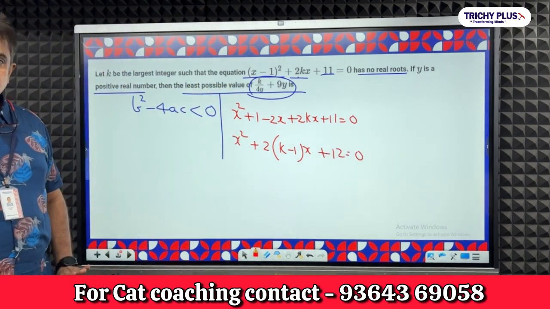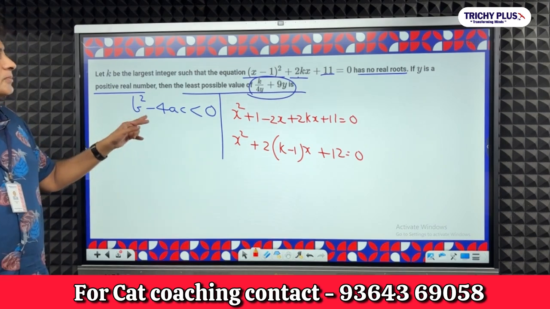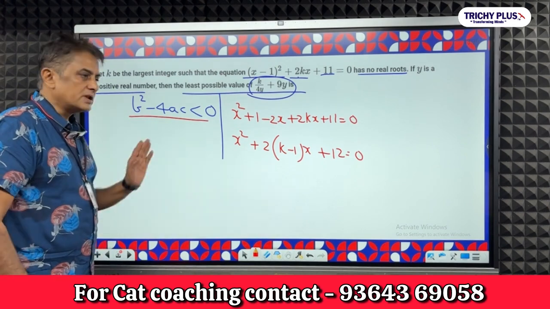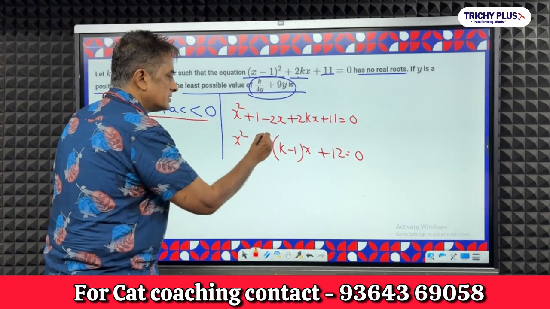This is a quadratic equation. Now, what do we need? No real roots means b squared minus 4ac should be lesser than 0. Take b squared, so square this.